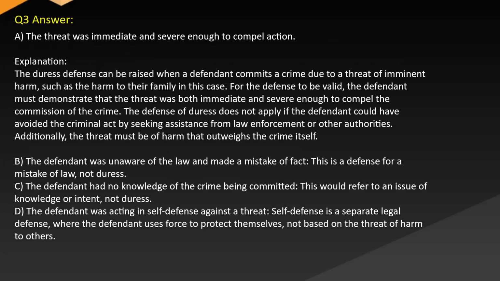Answer: A. The threat was immediate and severe enough to compel action. Explanation: the duress defense can be raised when a defendant commits a crime due to a threat of imminent harm, such as the harm to their family in this case. For the defense to be valid, the defendant must demonstrate that the threat was both immediate and severe enough to compel the commission of the crime.